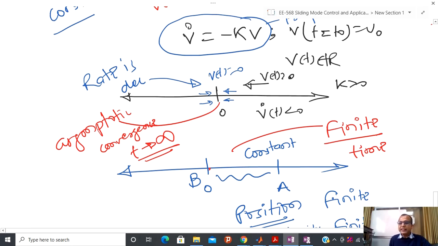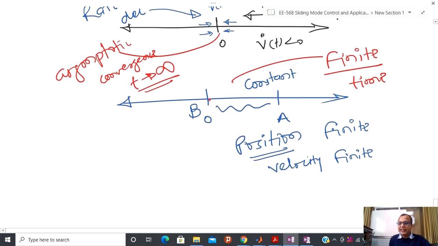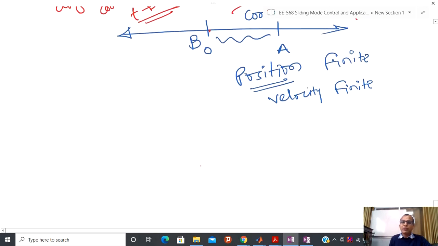And due to that reason, people are telling that if you apply some kind of on-off control to a first order system, then you have some more beautiful behavior, and that behavior geometrically you can interpret as a finite time convergence behavior.